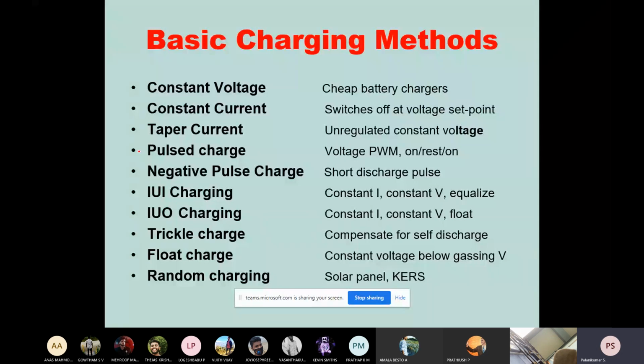In the case of a charger, if you are using pulse width modulation techniques, that means on-off concept, that will be called a pulsed method. And for short discharge pulses, there is a negative pulse charging method also. Another one is the IUI charging, that is constant current, constant voltage with the equalized voltage.